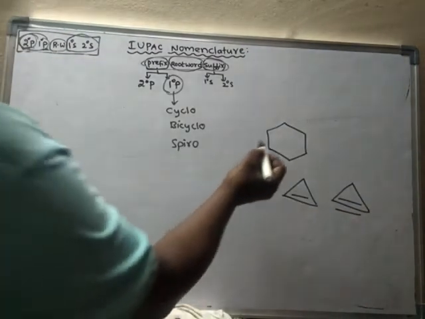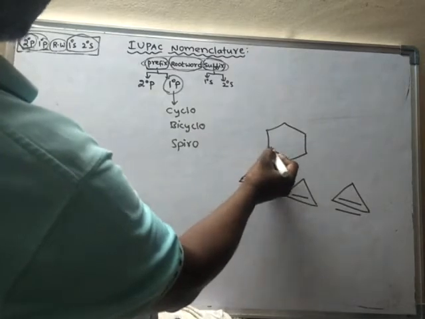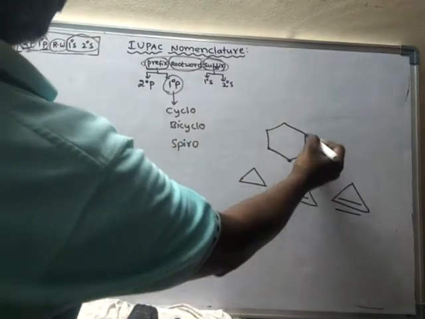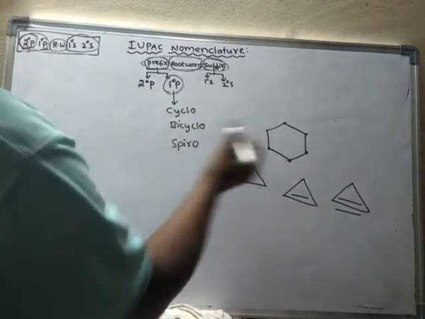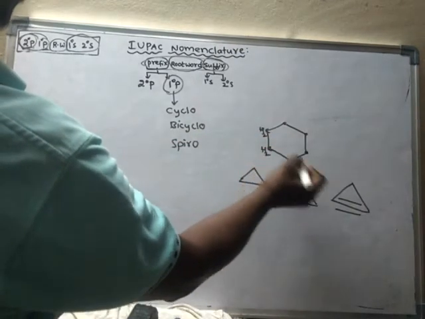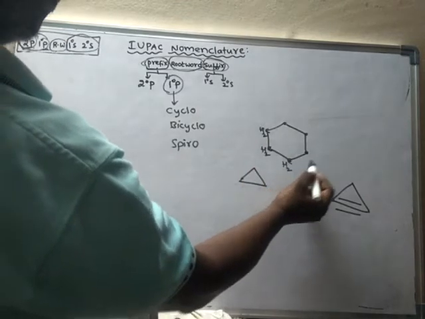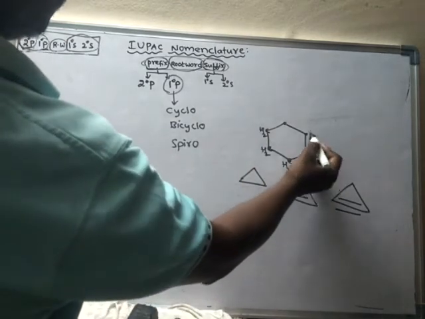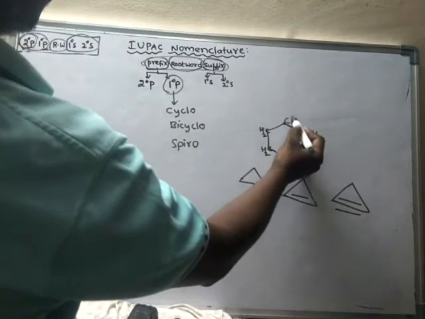That means here every corner should be occupied by one carbon atom and two hydrogen atoms. So here one CH2 group, here also one CH2 group, CH2, CH2, CH2, CH2.